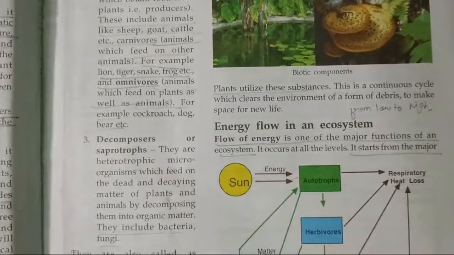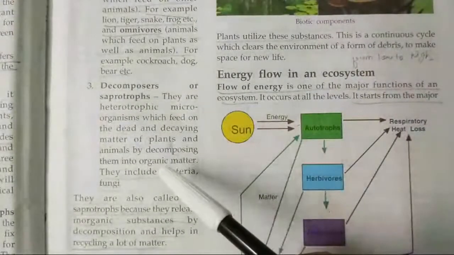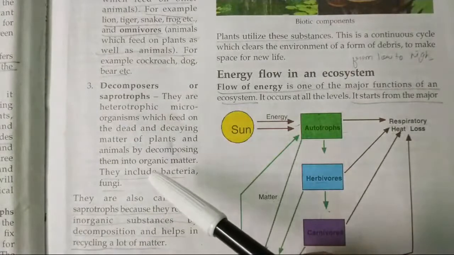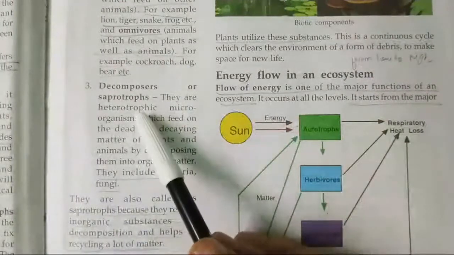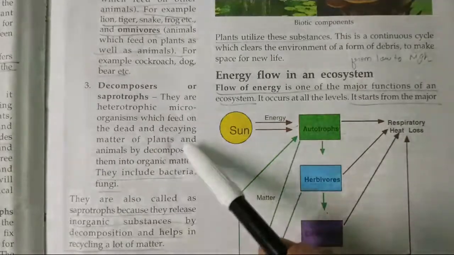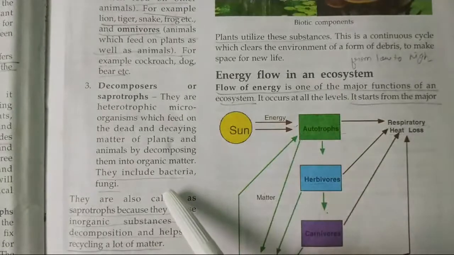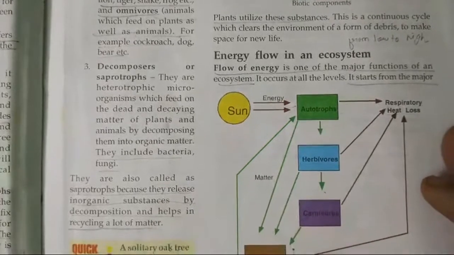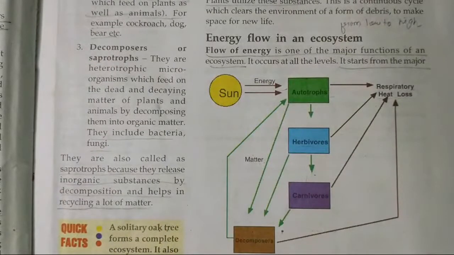Then the third important component of the ecosystem are the decomposers. What are decomposers? They are the organisms called saprotrophs, also called saprophytes. They are heterotrophs, microorganisms which feed on dead and decomposing matter. By decomposing, they are the decomposers. They include bacteria and fungi, and they are called saprotrophs because they release inorganic substances by decomposition and help in recycling.